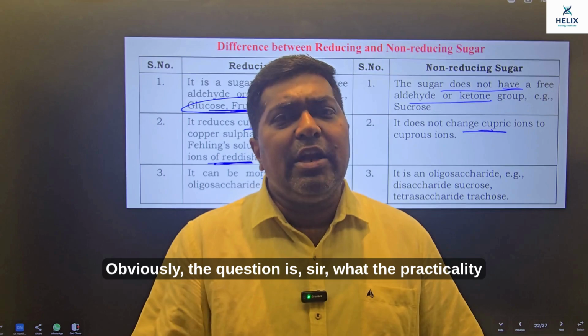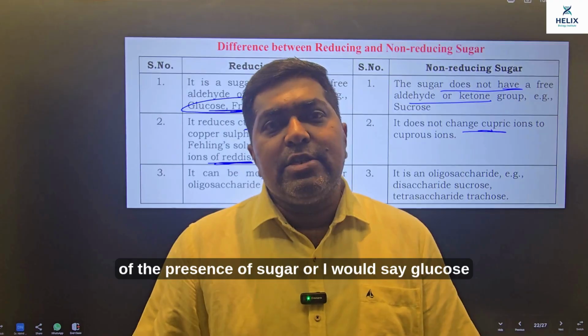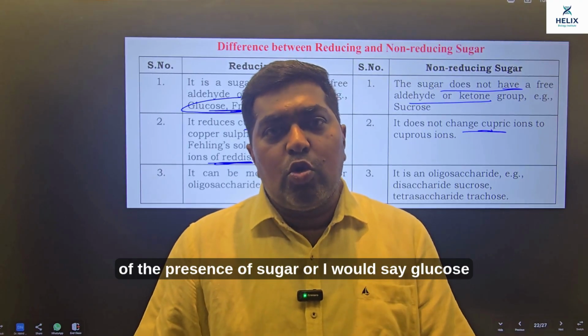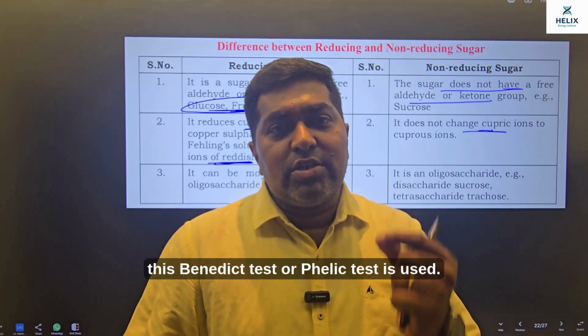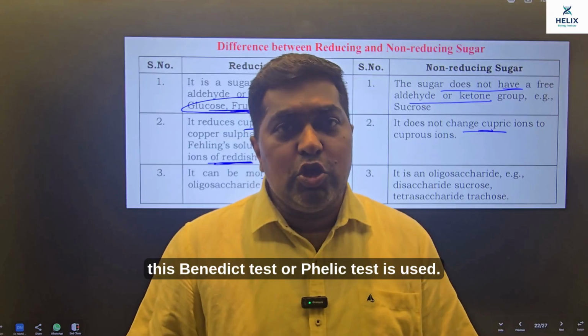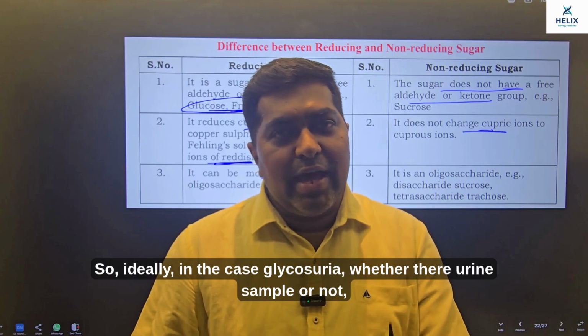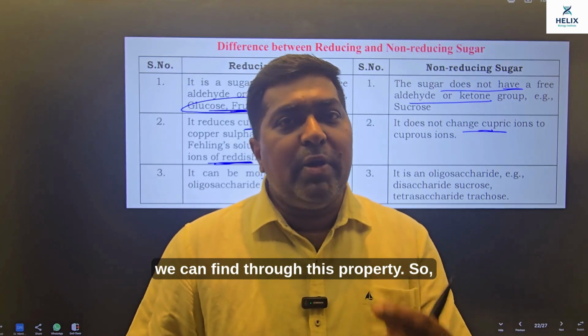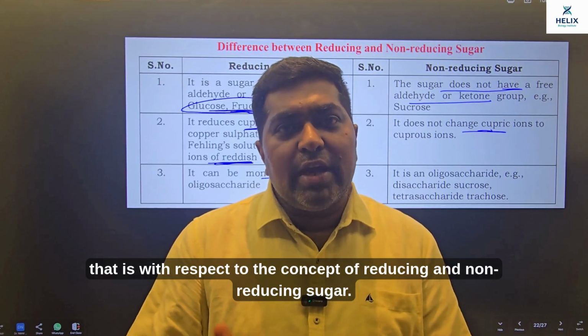Obviously, the question is, sir, what is the practicality of this concept of reducing and non-reducing? To find out the presence of sugar, or I would say glucose, in a given sample of urine or a given solution, this Benedict test or Fehling test is used. So ideally, in cases of glycosuria, whether glucose is present in the urine sample or not can be found out through this property. So that is with respect to the concept of reducing and non-reducing sugar.